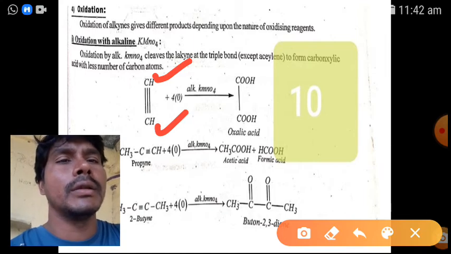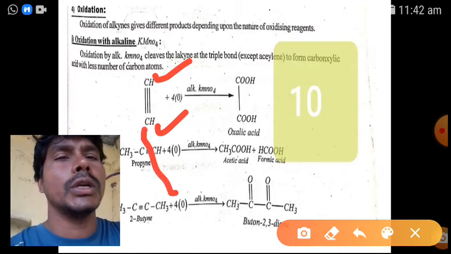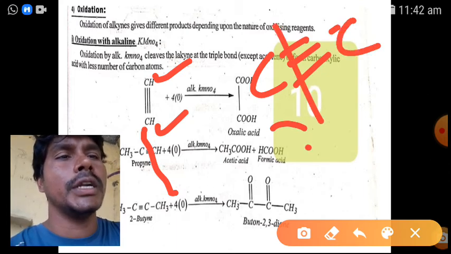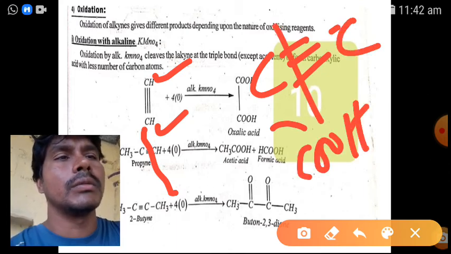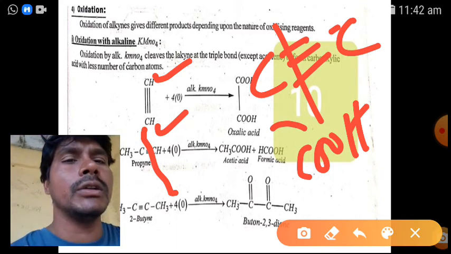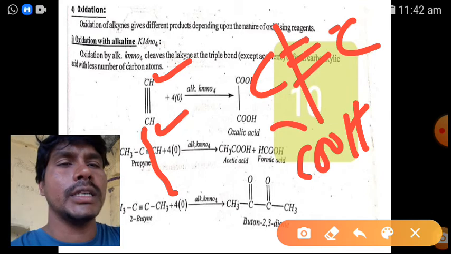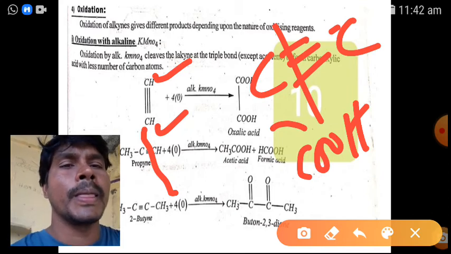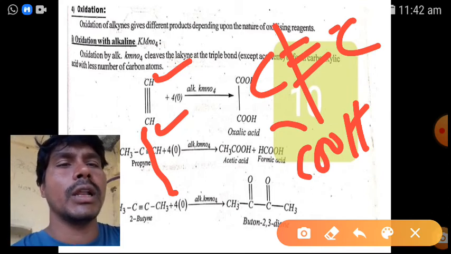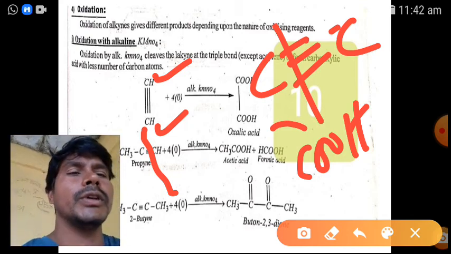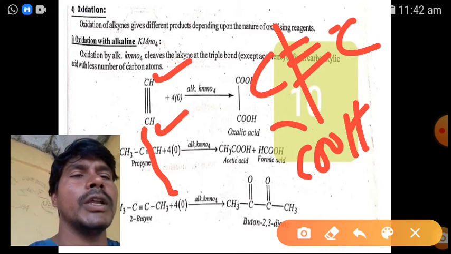But for propyne, this bond breaks. So it gives acetic acid and oxalic acid. The triple bond breaks, and both the carbons are converted into carboxylic acids. Here one more reaction is there. So 2-butyne reacts with alkaline KMnO4, potassium permanganate. We get butanone, 2,3-dione.